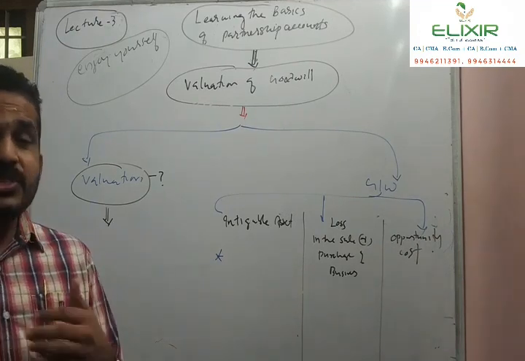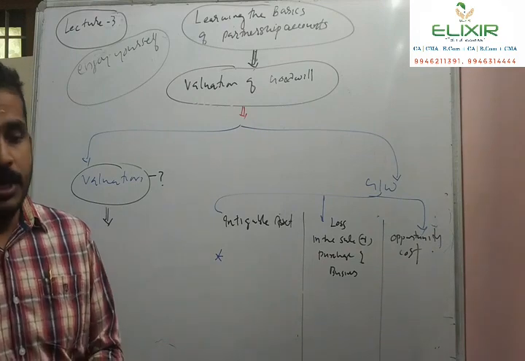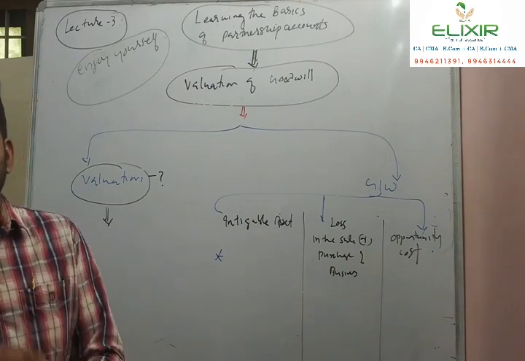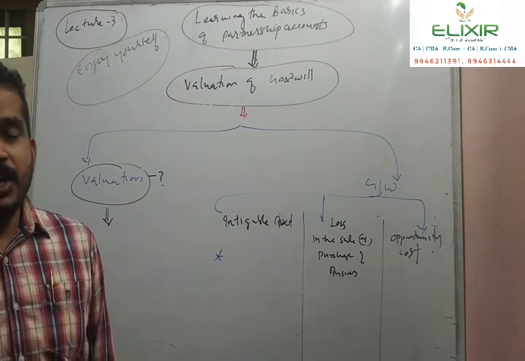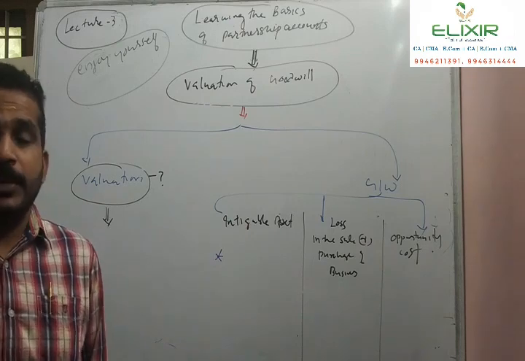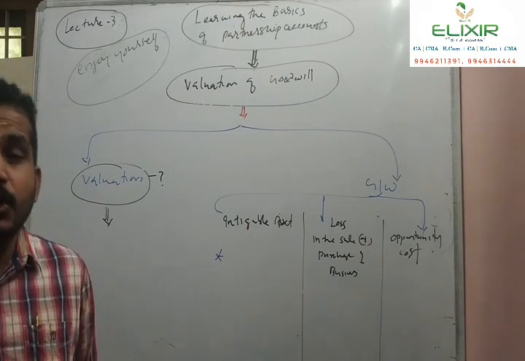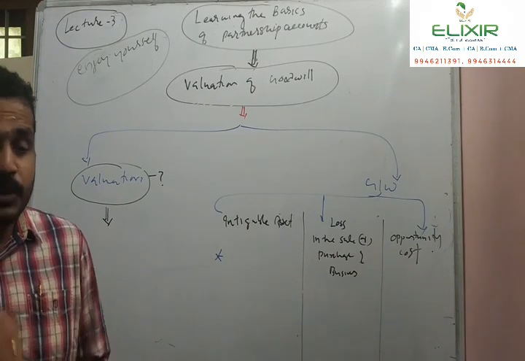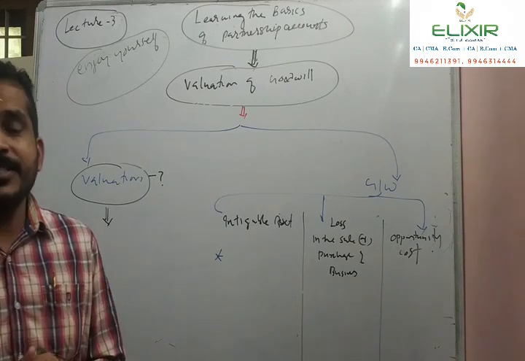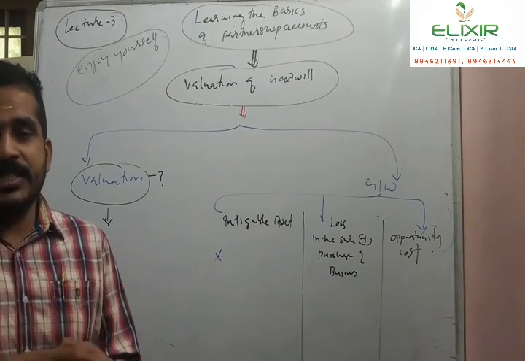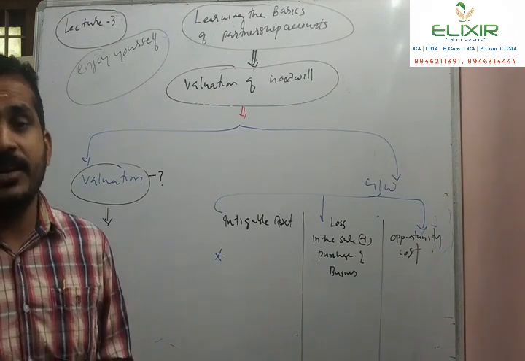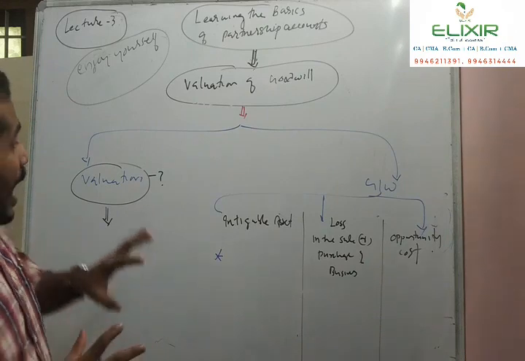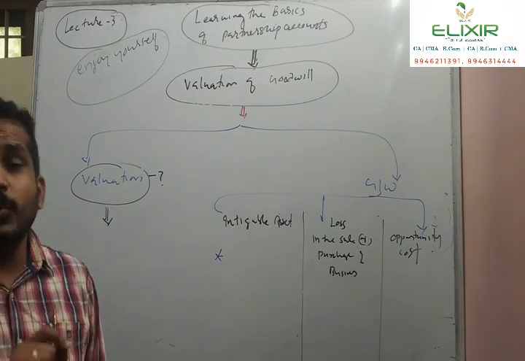But when I went to purchase a second-hand car, the situation is different now. There is no listed quoted price for the second-hand car. The seller will give his perception of the value of the car, and I may not agree with that price. I will go for negotiation. I will value the second-hand car, and the seller also values it, and we will arrive at a negotiable price. This is called valuation.